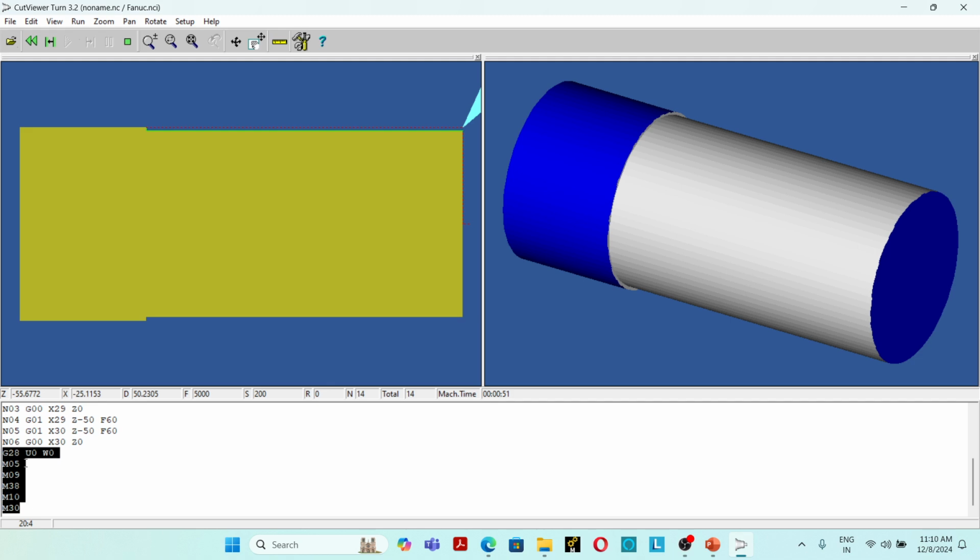G28 U0 W0, M05. M05 means spindle stop. M09 coolant off. M38 door open. M10 chuck open. M30 program end and rewind. You can see that.